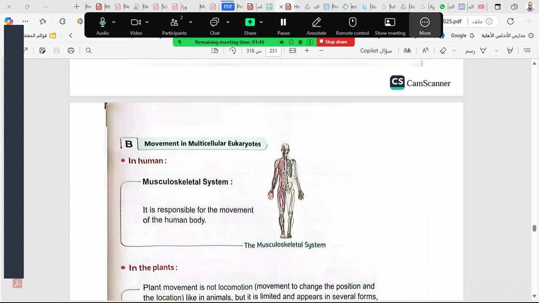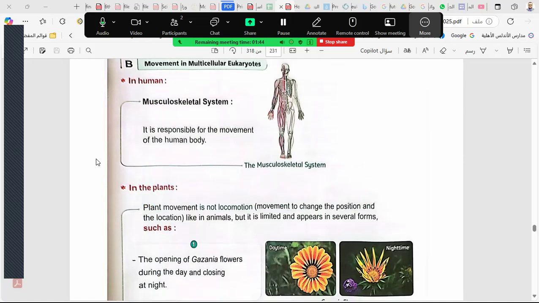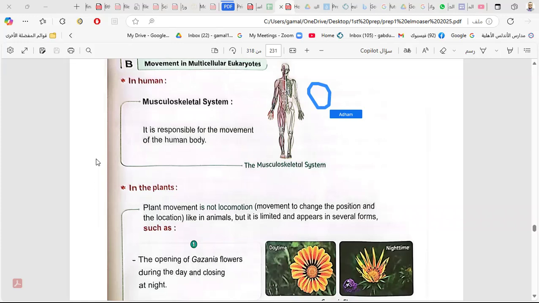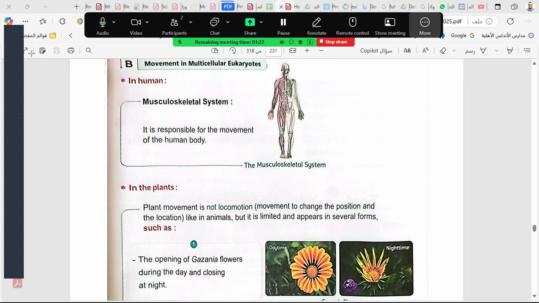One minute only, and we will finish, Adam. Our movement is by what system? We move by the musculoskeletal system. You remember we studied the musculoskeletal system before? The muscles are the muscular system. The skeleton is the skeletal system. By the help of two systems, the muscular system and the skeletal system, we can move.